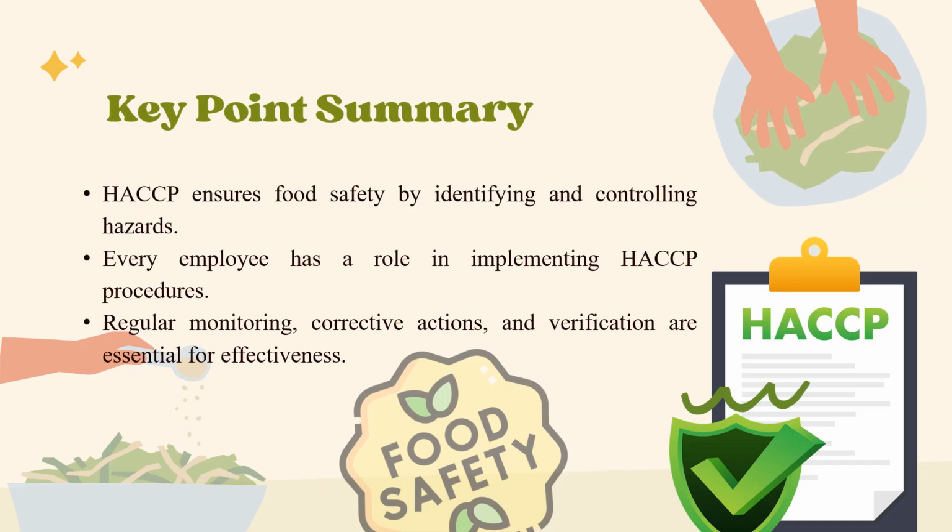HACCP ensures compliance with food safety regulations. By implementing HACCP, organizations can systematically identify, evaluate, and control food safety hazards throughout the production process. It prevents foodborne illnesses and protects consumers' health. By preventing contamination and hazards at critical stages, HACCP safeguards consumer health and well-being.